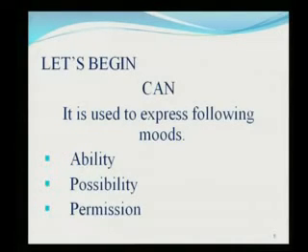Coming to the first auxiliary verb. We usually have auxiliary verbs where you have to express different moods. Let's begin with the simplest and most commonly used auxiliary verb, that is can. Can you see we have three moods of can? Which are those three moods? One is called ability, kshamata, that is ability, right? Possibility, shakyata, and permission, that is mangani, permission, right? So all these three are the moods of this auxiliary verb.